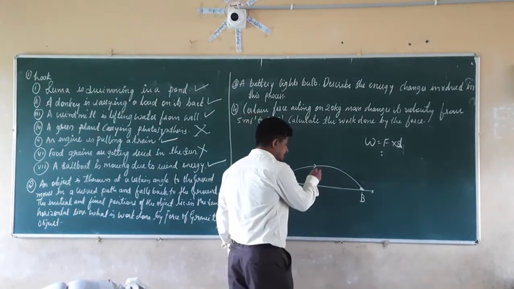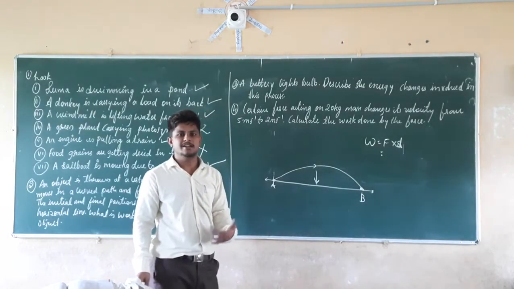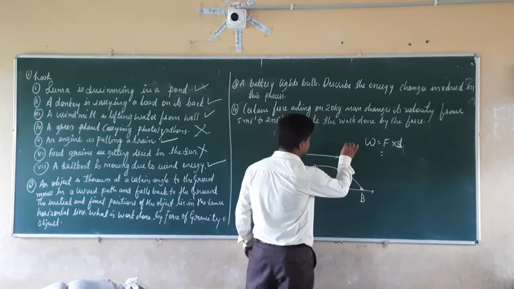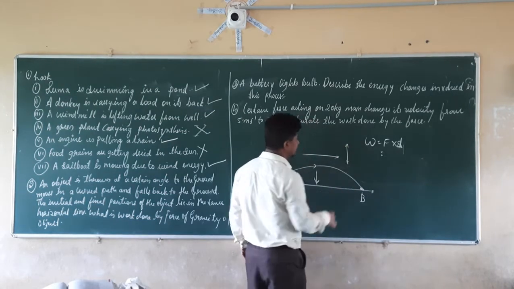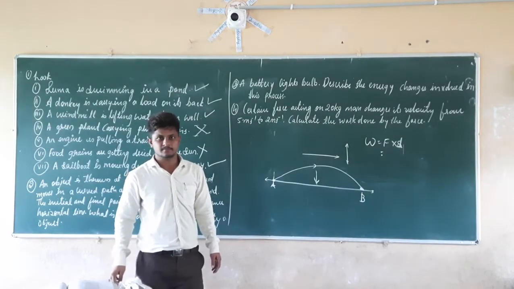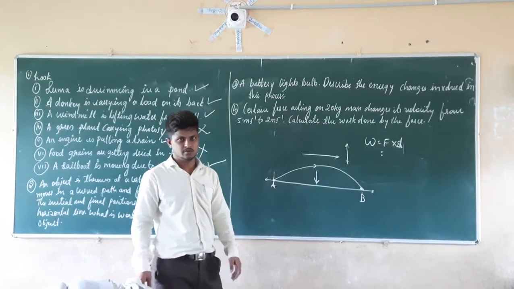If the force is acting in this direction, we should consider the displacement in the vertical direction. If we take the displacement in the perpendicular direction, then the work done will be equal to 0.